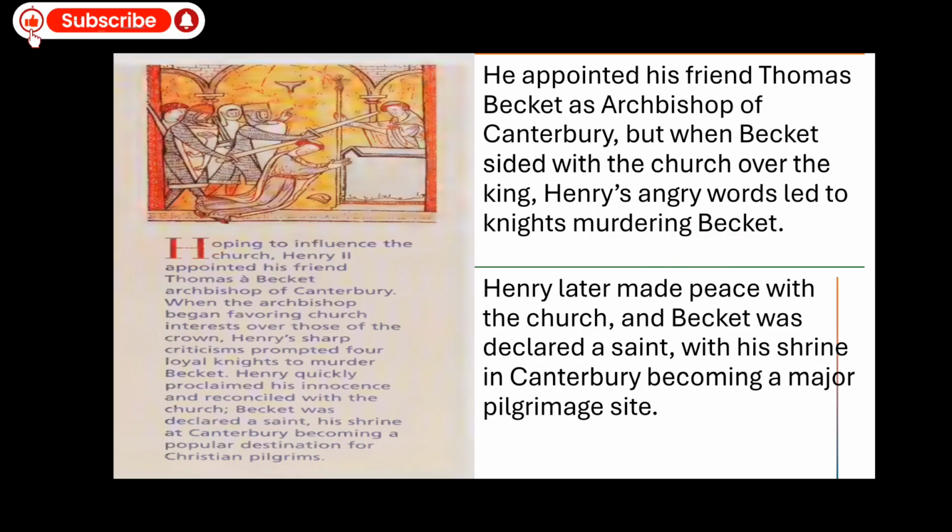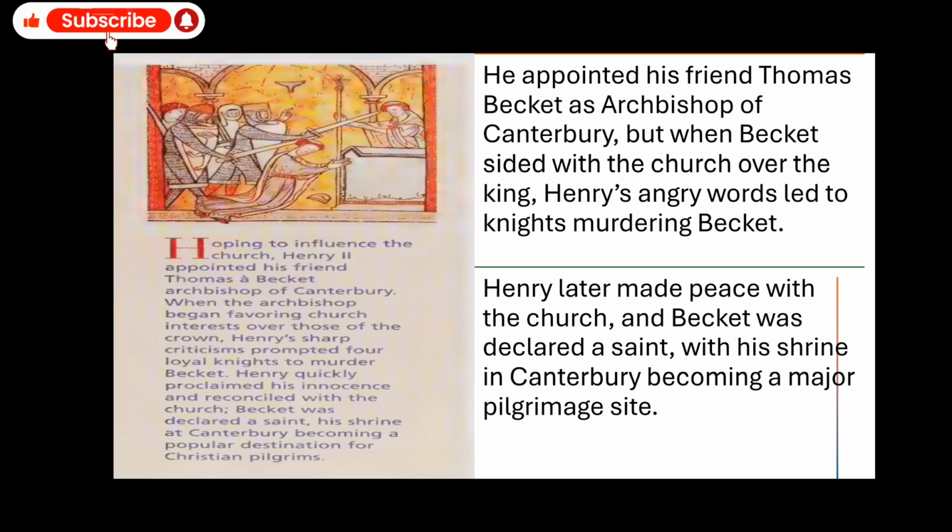It is said that Becket was the friend of Henry II, and he nominated him as Archbishop of Canterbury. But when there was a struggle or clash between the monarchy and the church, this Thomas A. Becket sided with, or favored, the church. This made Henry II angry, and he sent four of his best knights to kill him.